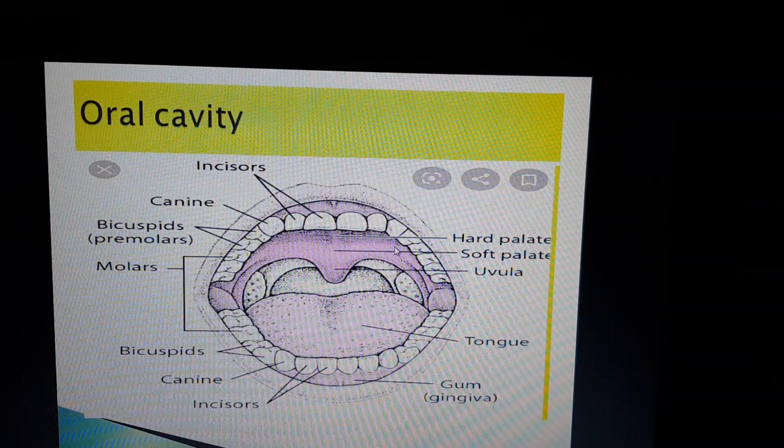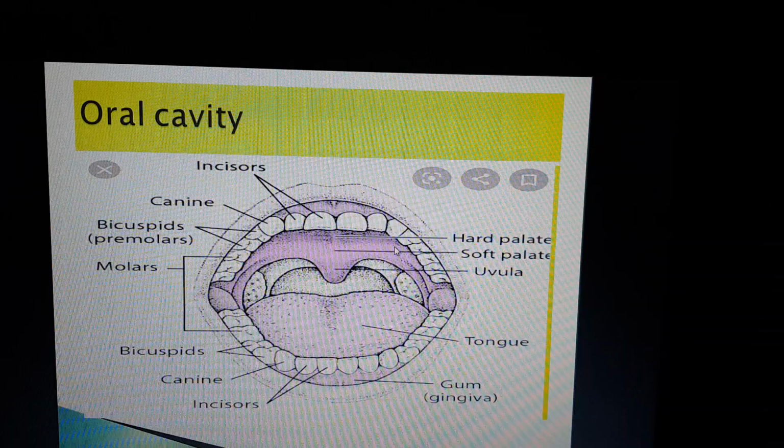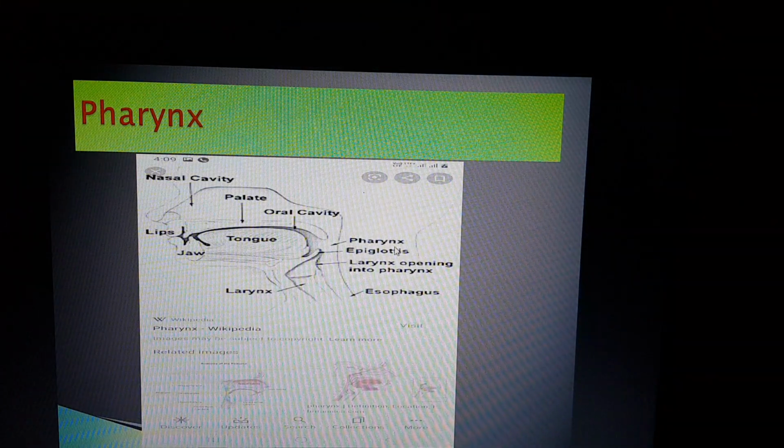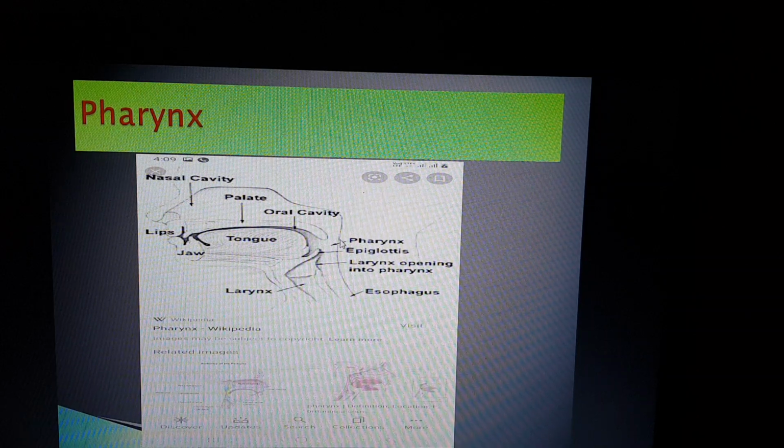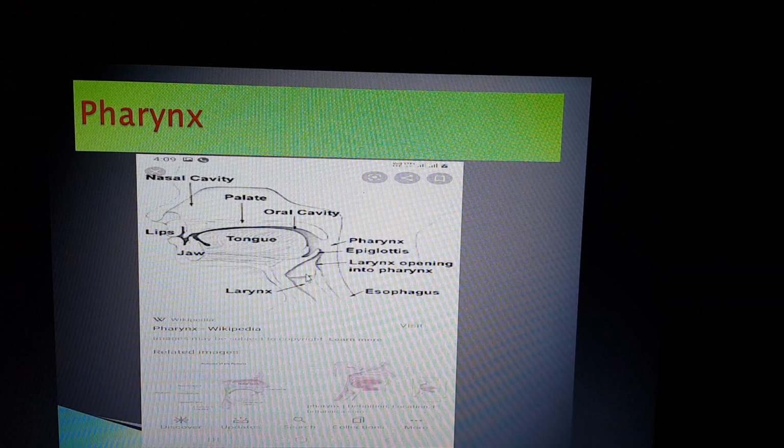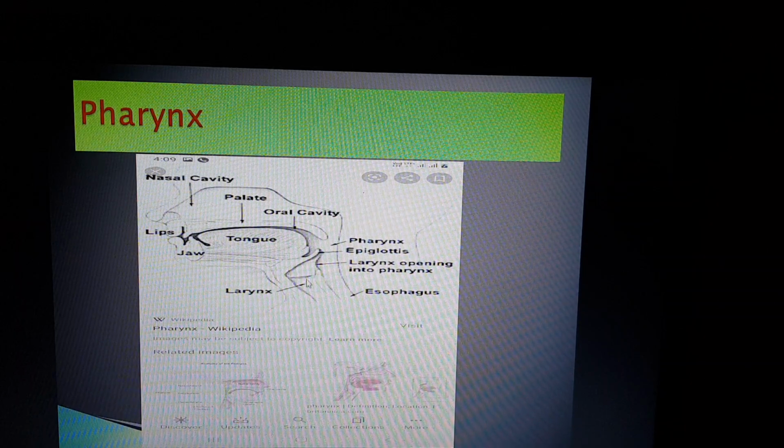Next to the oral cavity, it leads into the next organ, known as the pharynx. We have discussed the pharynx, as you can see in the diagram. Pharynx is a small tube which has a common opening for both the windpipe and the food pipe. As you can see, the pharynx is given here, and this is the windpipe, see by the arrow on the image.